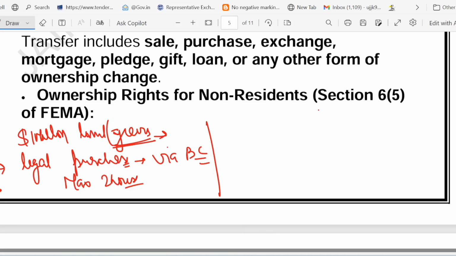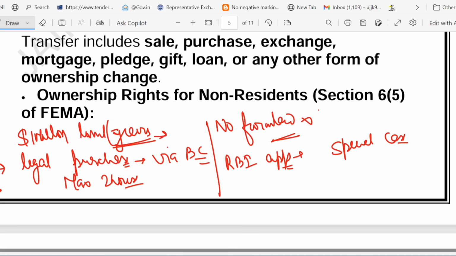Then I told you farmland money cannot be included. For some special cases above the limit, RBI approval is needed. The golden rule is to always keep all purchase documents ready, because the bank will ask for them. Now have a look at the legal definition and provision.